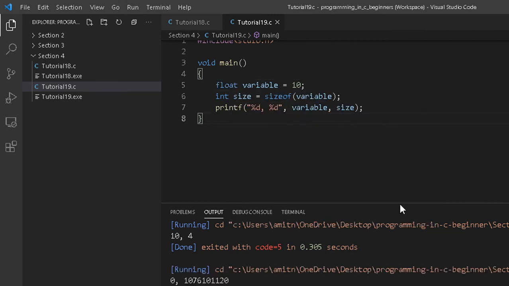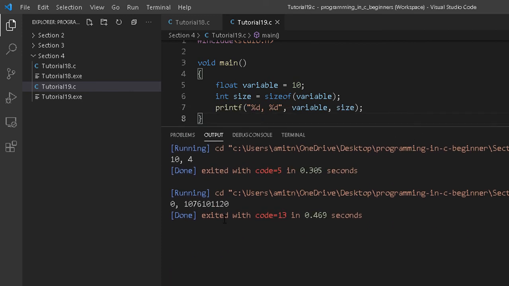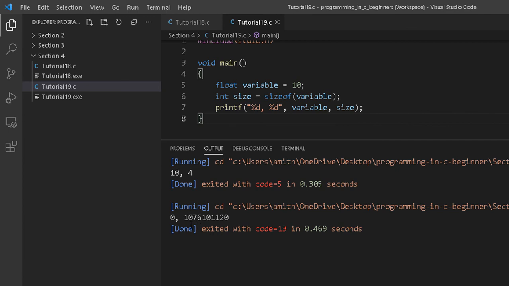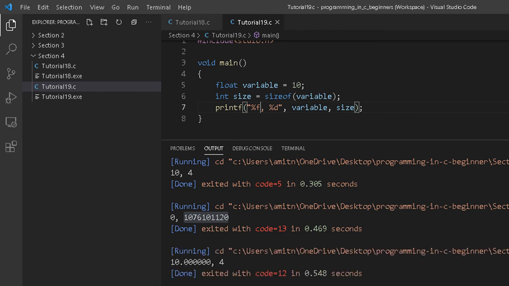So there is an issue. Actually, the program is running and giving output, but you might wonder why it is printing 0 and 1076, something like that. That's because we are printing the variable value with %d; it should be %f for float. Let me run this again. Now you can see the output of the first variable is 10.000 and size is 4. So definitely float also takes 4 bytes.